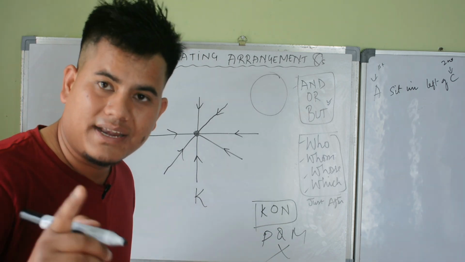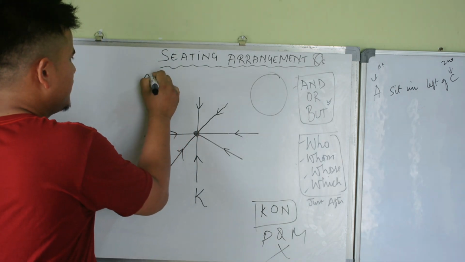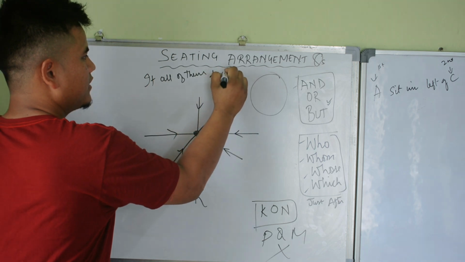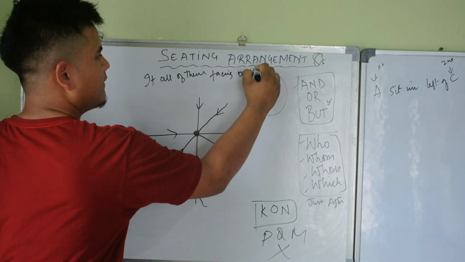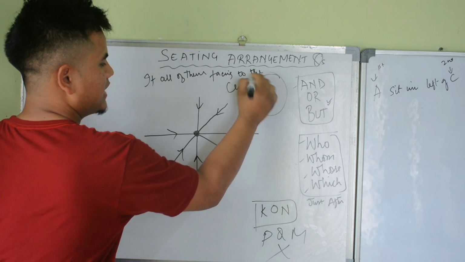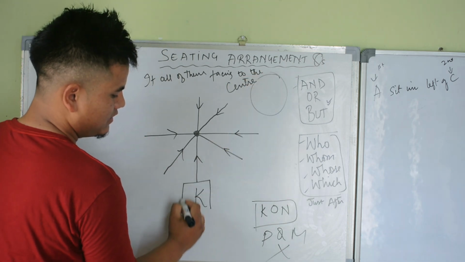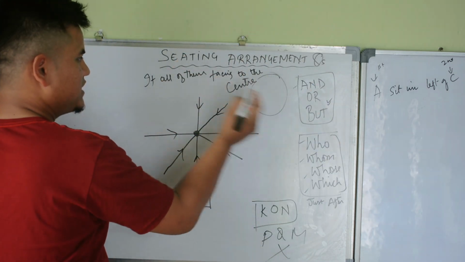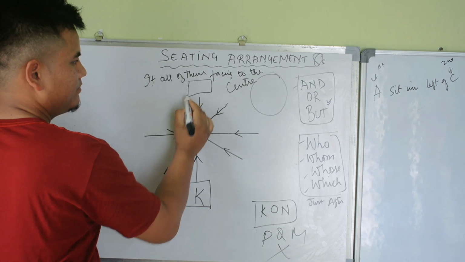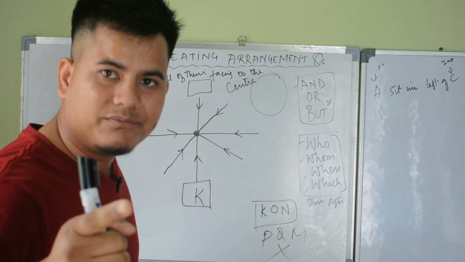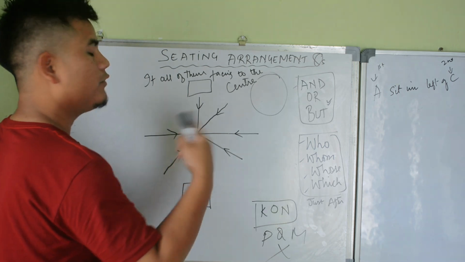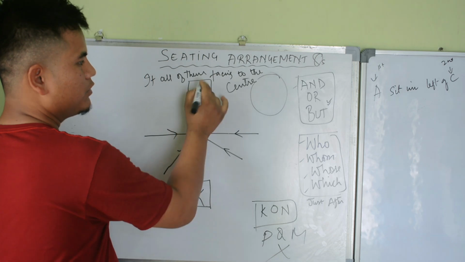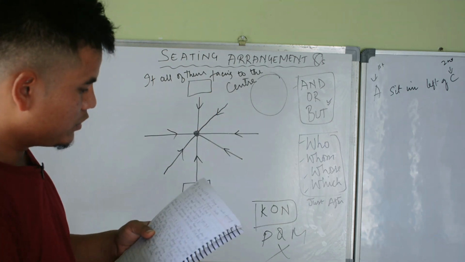If all of them are facing to the center, we start from here. If all of them are facing away from the center, we start from the other side.